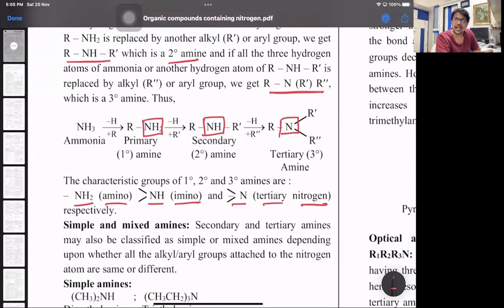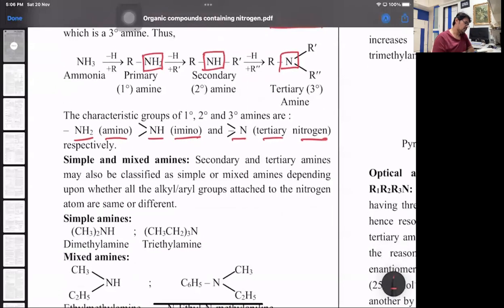And if both the alkyl or aryl groups are dissimilar, then that's called a mixed or an unsymmetrical amine. So in case of secondary, both the alkyl or aryl similar is simple or symmetrical. Both dissimilar is mixed or unsymmetrical. Same way for tertiary, all three similar is simple or symmetrical, and all three dissimilar is mixed or unsymmetrical. So this is the part.